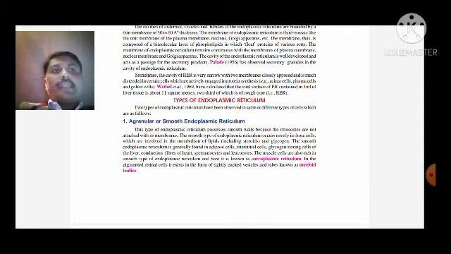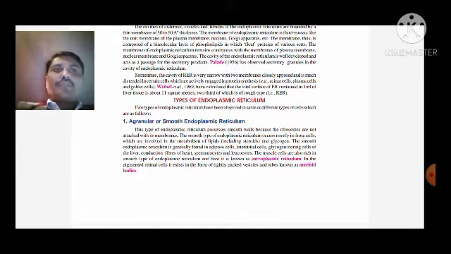See, in these tissues, when glycogen storage is carried out, at that time this smooth, that is agranular reticulum, is found in such cells. Muscle cells are also rich in smooth type of endoplasmic reticulum. Here they are known as sarcoplasmic reticulum.